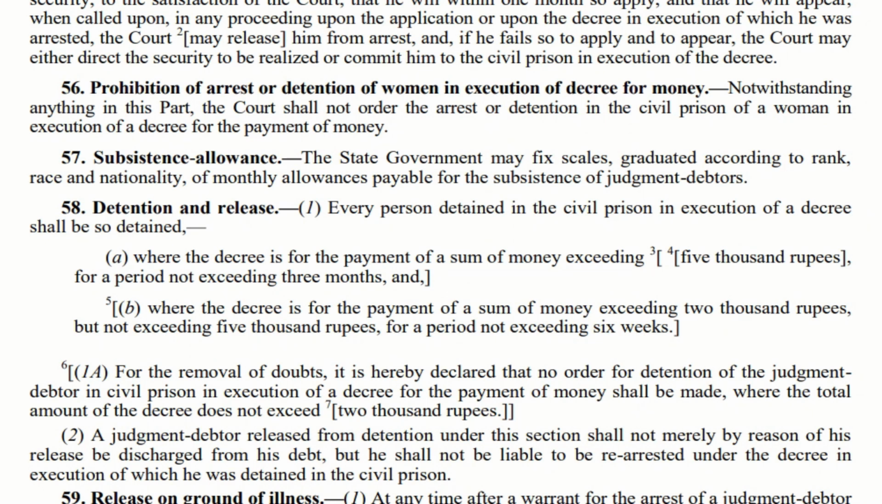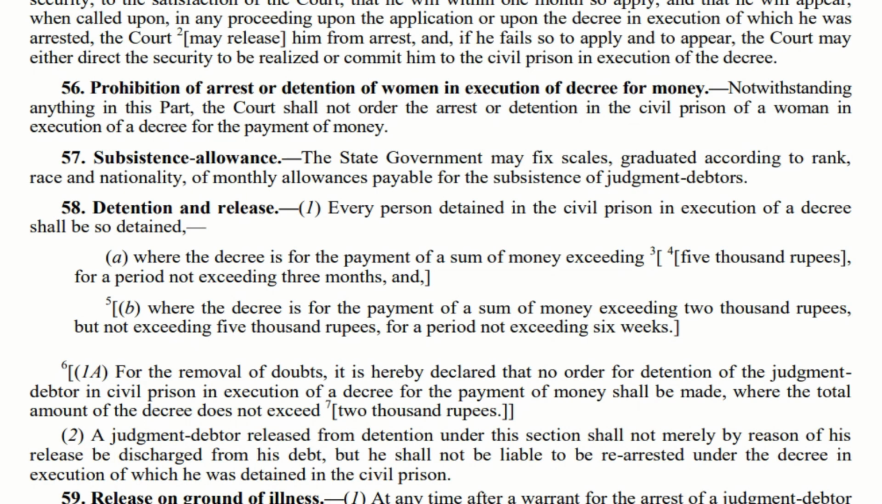And where the sum of money is exceeding 2,000 rupees but not exceeding 5,000 rupees, in that case it shall not exceed 6 weeks. That is, the period of arrest cannot exceed 6 weeks. Now the question comes, what if the amount is less than 2,000 rupees? If it is less than 2,000 rupees, the person cannot be arrested or detained in a civil prison.